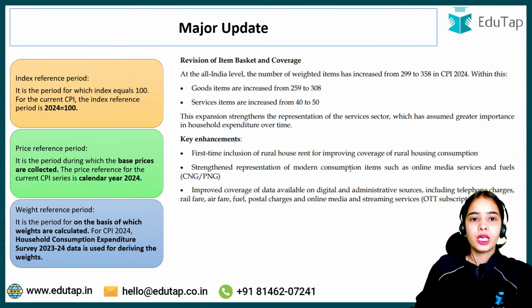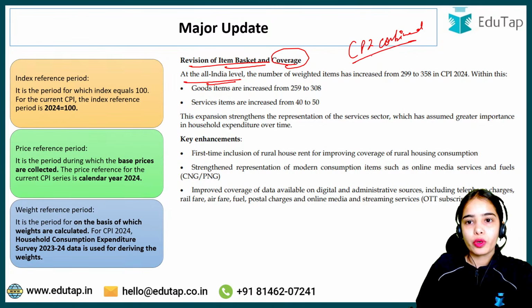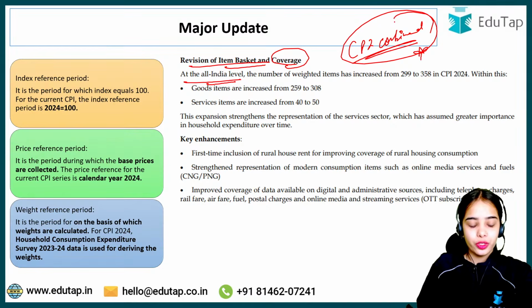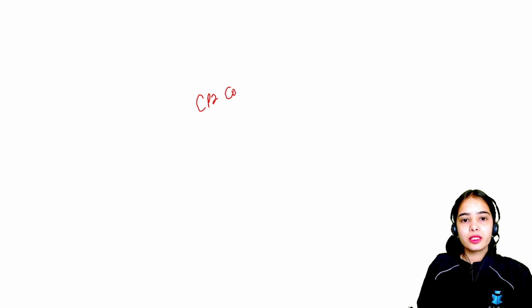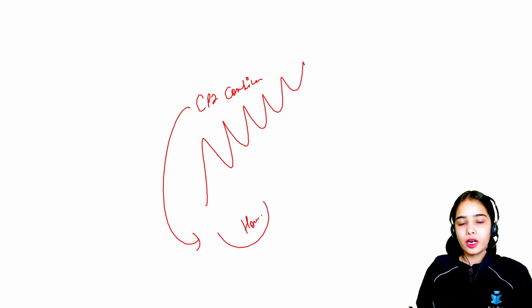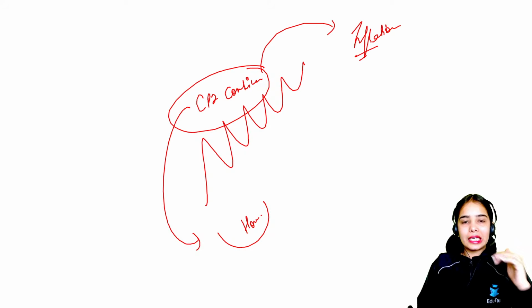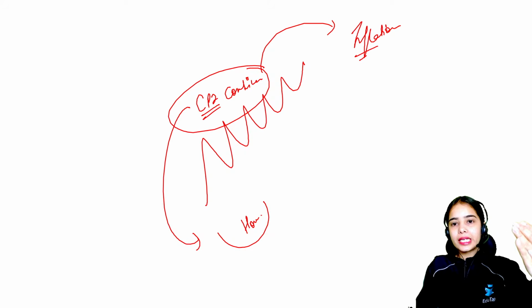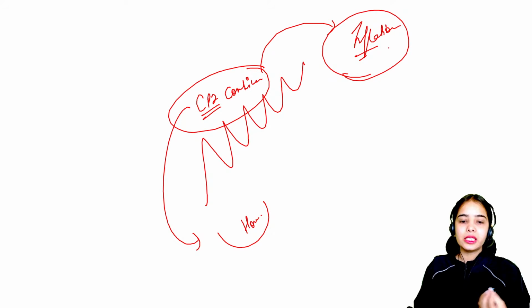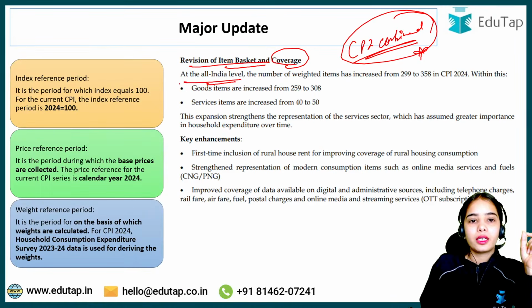Chalo. Now, revision of item basket and coverage. At the all India level, that is why we focus on CPI combined. CPI combined is the most important CPI measure. It is for the whole country, where we see the fluctuation in the prices of the basket of goods and services consumed by households. Through CPI combined we calculate inflation: if the prices are increasing, that means there is inflation in the country.